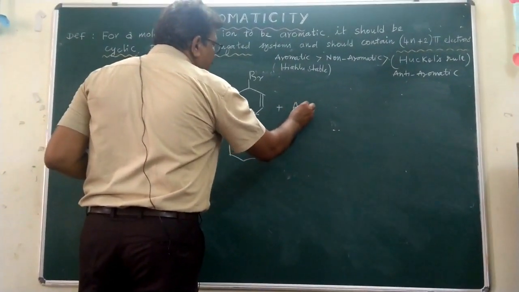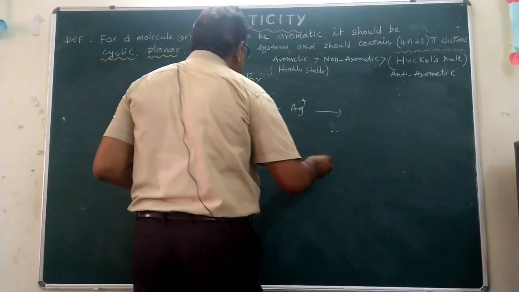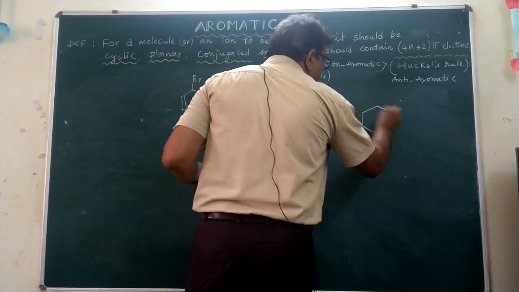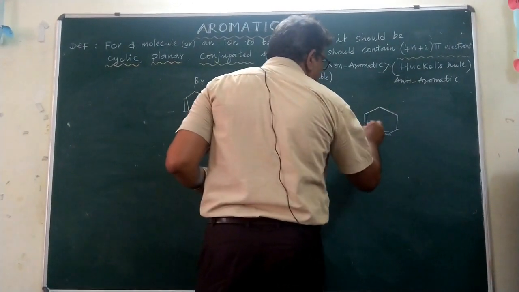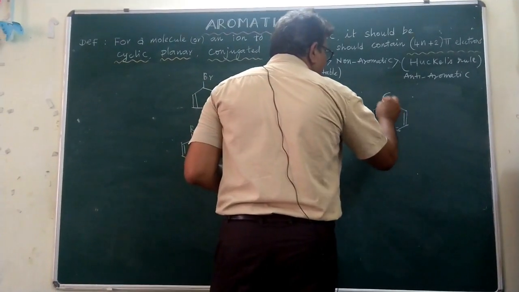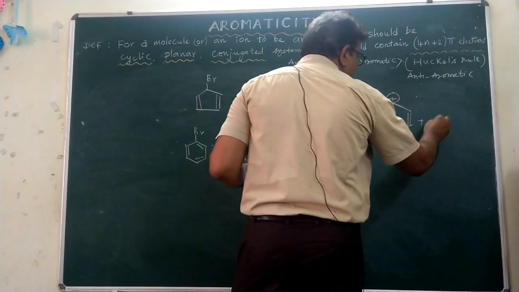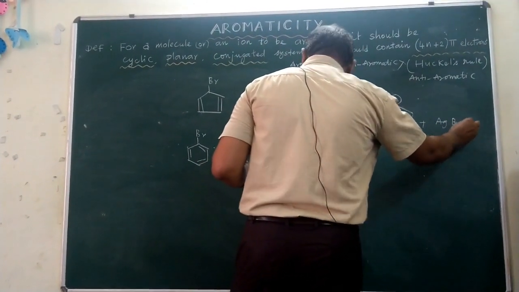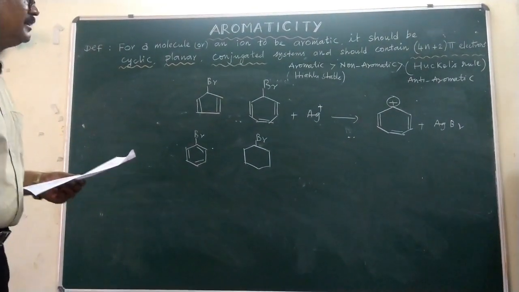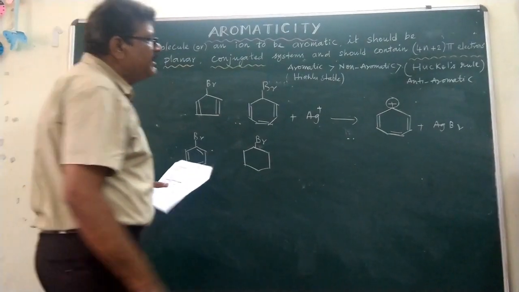So here the Ag reaction will take place, and this compound will be formed with this structure. Here the double bonds remain, but with the removal of bromine a positive charge is formed, resulting in AgBr. So among these compounds the fast reactivity will be observed with the silver ion. Hence AgBr is formed here.